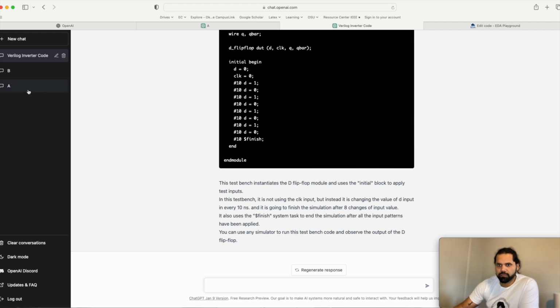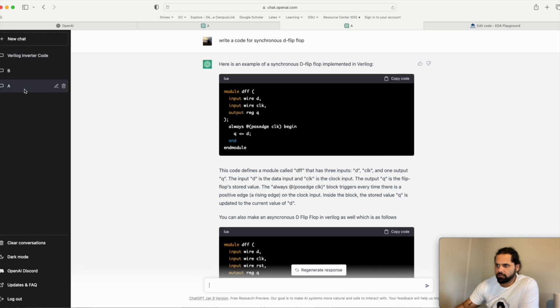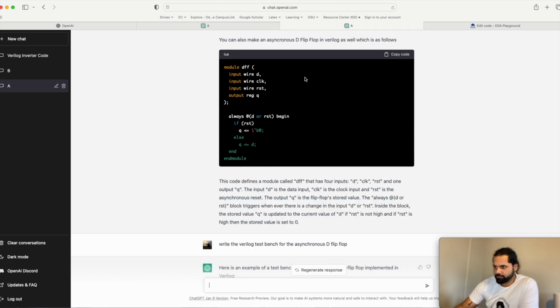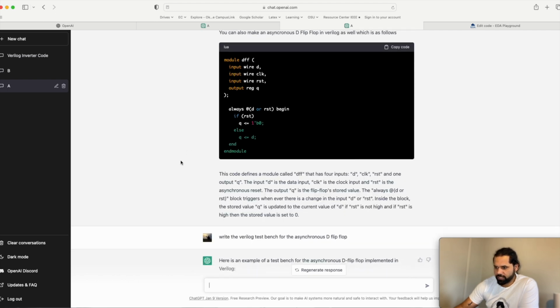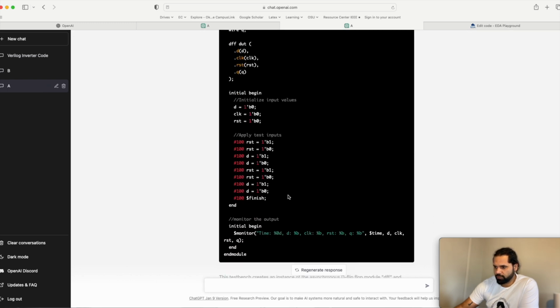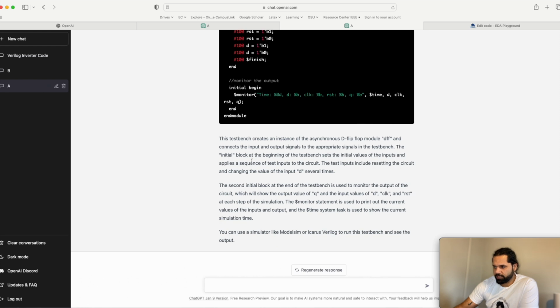So let's say I have this code from earlier. I did this. I don't know why it gives me different outputs every time. So it's also a D flip flop. We got this thing here, and it also gave me an asynchronous version here. Then I asked for a test bench, and we got the test bench here, and the explanation like earlier.